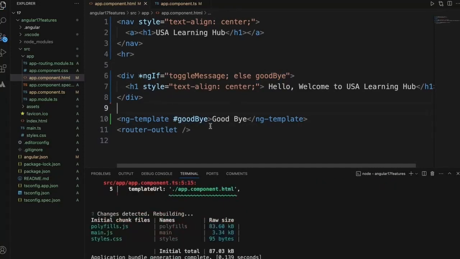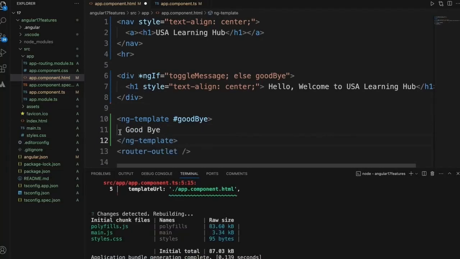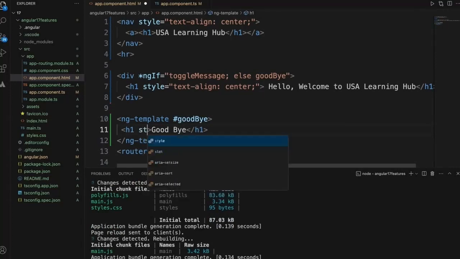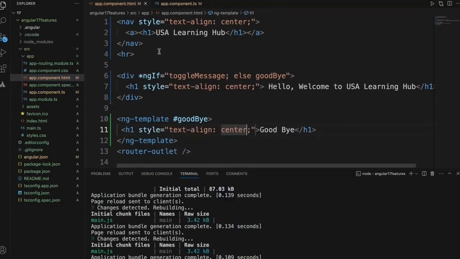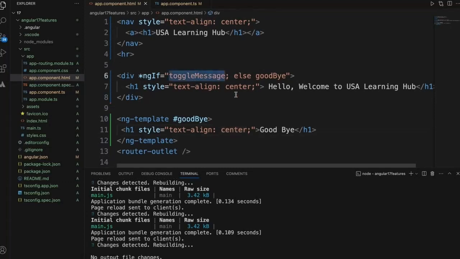Now it will render. Let me just align this particular text also to see it properly. So now, if toggle message is true, it will display this particular message, and if toggle message is false, it will go to the goodbye template and display goodbye.